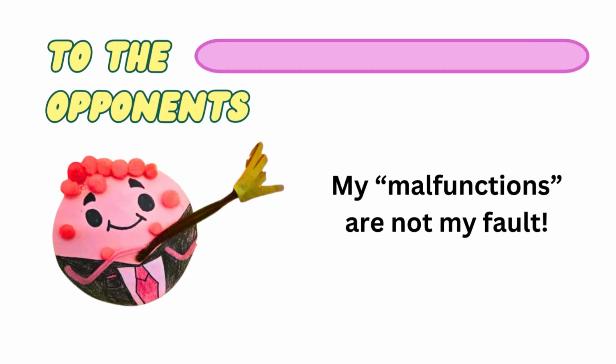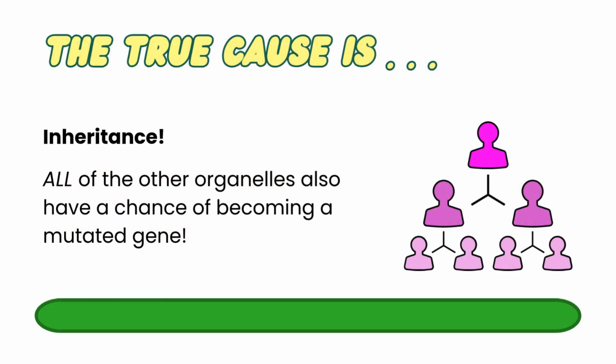This is for the opponents who slander my name. I would not be dysfunctional if it weren't caused by a defective enzyme activator, membrane activator, or membrane protein. The true cause is based on inheritance, a change in mutated gene received from the parents, in which all of the organelles also have a similar probability of becoming a mutated gene and being disruptive to the human body system.